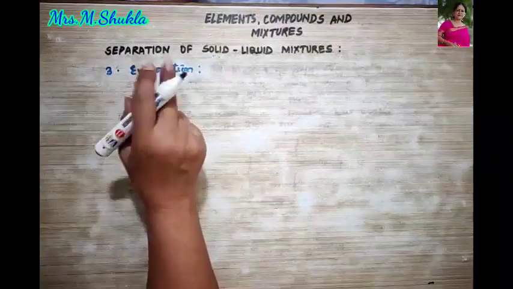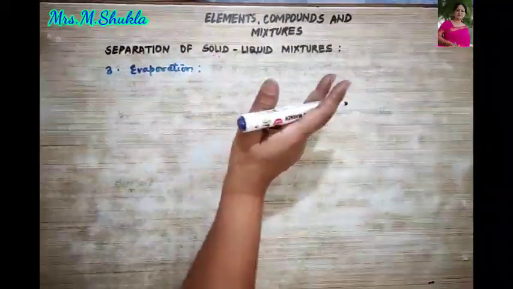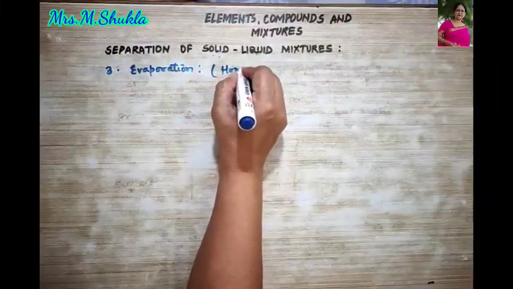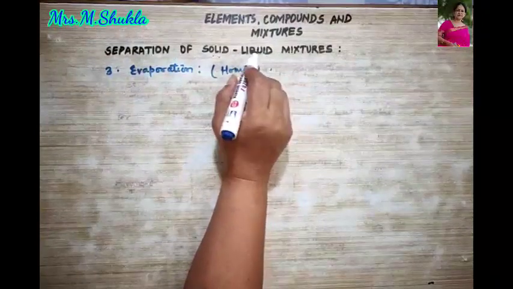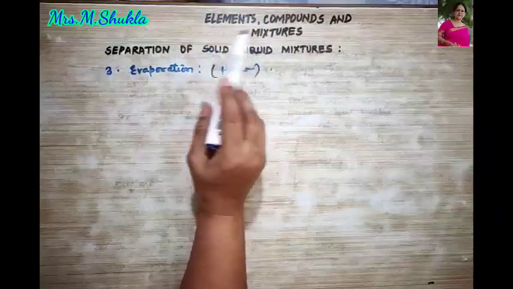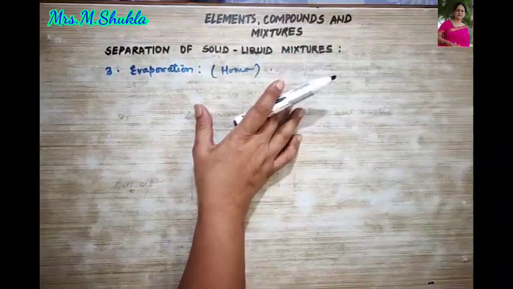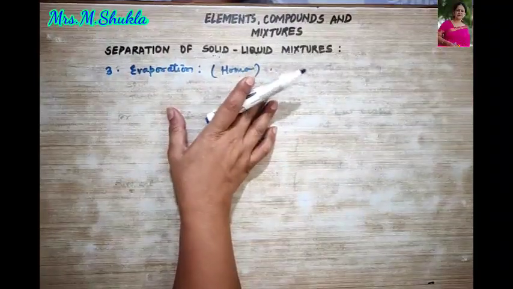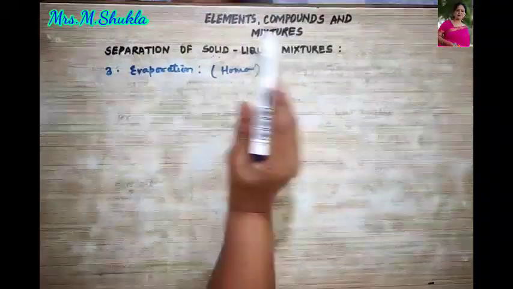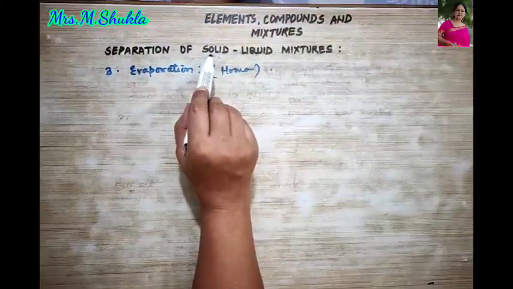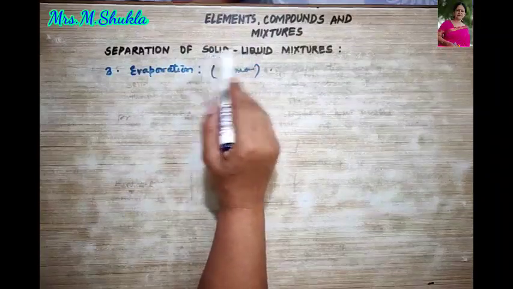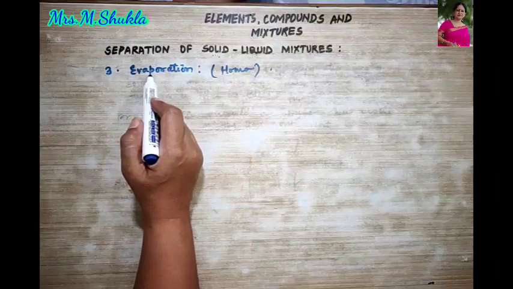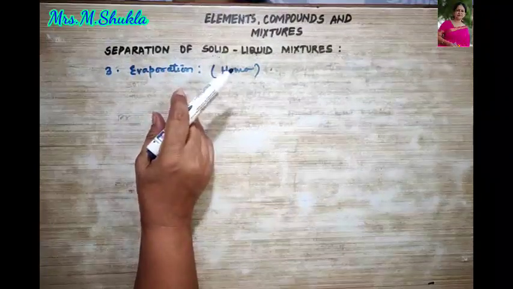This method is not used for heterogeneous solid-liquid mixtures, but for homogeneous solid-liquid mixtures, where the solid has already dissolved in water. Here we ignore collecting the liquid, we just focus on collecting the solid from the solid-liquid mixture. In that case we use evaporation.